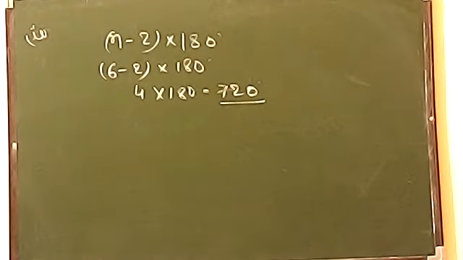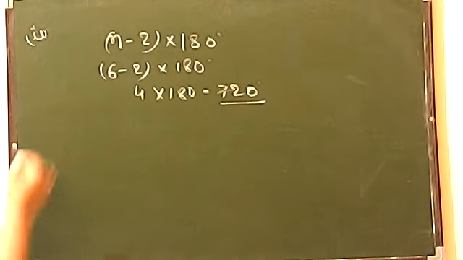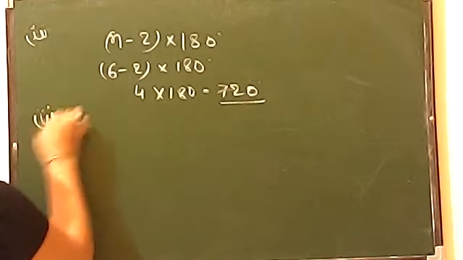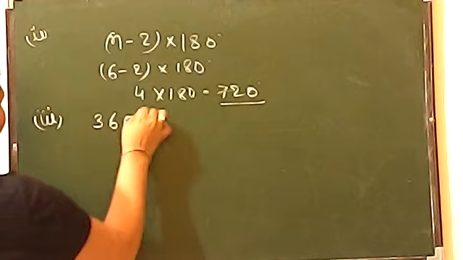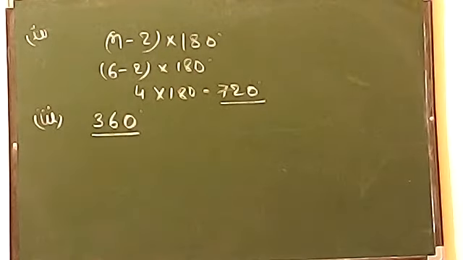Now the third one, it is telling the sum of exterior angles of a hexagon. Now no matter it is a hexagon, octagon, nonagon, decagon, it is always fixed. It is always fixed, 360 degree. It will never change. Okay. So exterior angle is always fixed. Now move on to fourth question.